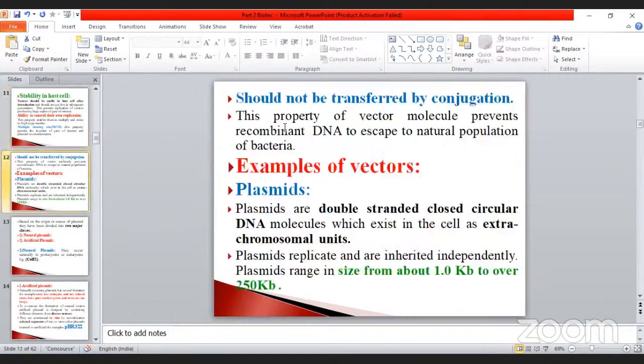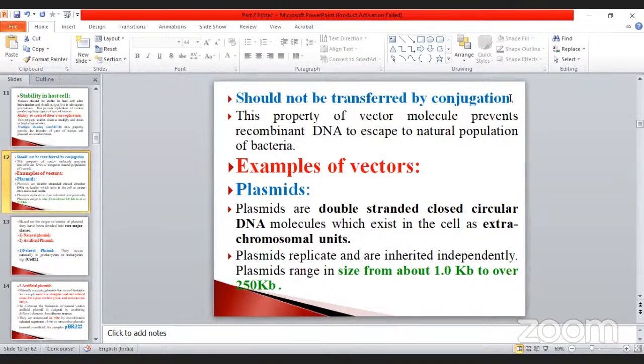And the next: it should not be transferred by conjugation. Naturally, when both positive and negative bacteria come in close contact, there is conjugation, the sexual transformation. The conjugation canal is also formed, and at that time the genes transfer from one bacterium to another. That should not happen with the vector. Normally conjugation will happen, but such things should not be transferred by the conjugation process. Such type of bacteria is also very, very important.